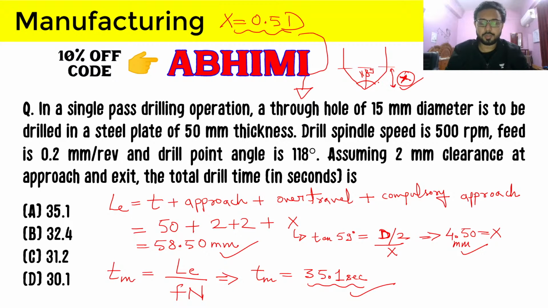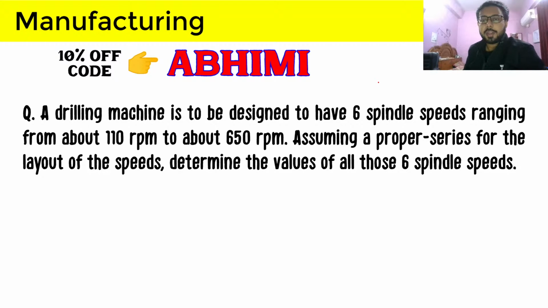Again, these are the questions which you should write down if you want. Good question for revision, covers a lot of things. So the next question is: a drilling machine is to be designed to have 6 spindle speeds ranging from 110 rpm to 650 rpm. Assuming a proper series for the layout of the speeds, determine the value of all those spindle speeds. So we have to calculate 6 spindle speeds. This is a conventional question, and we will calculate them one by one.